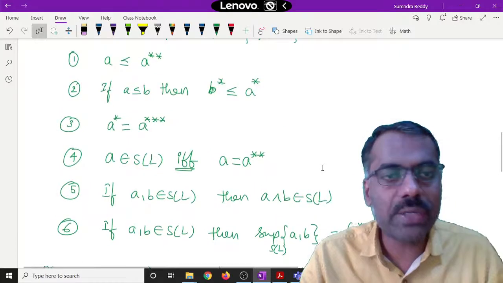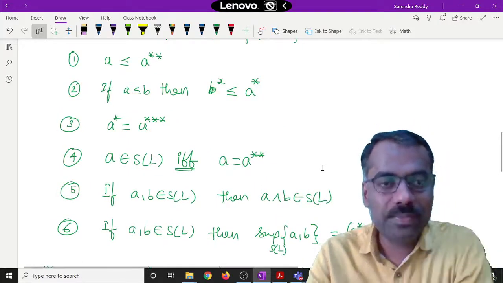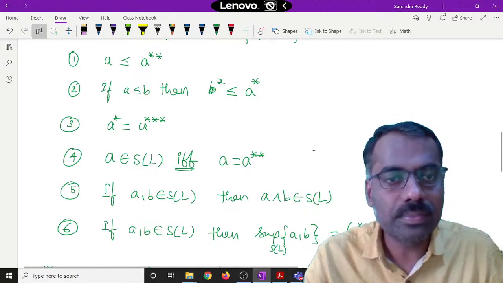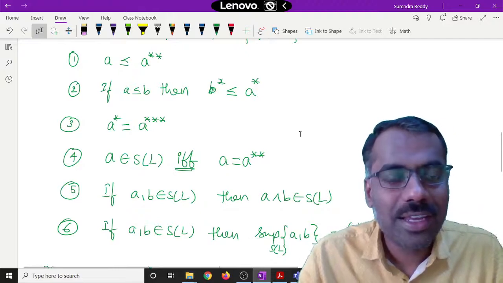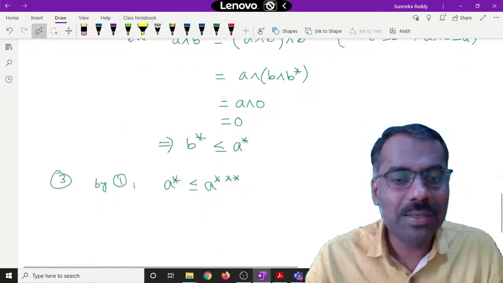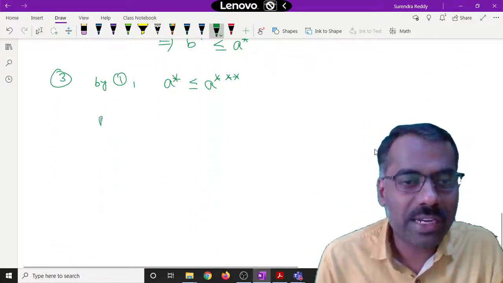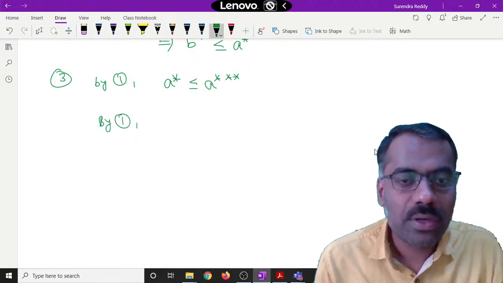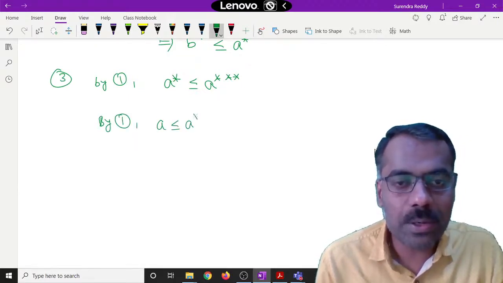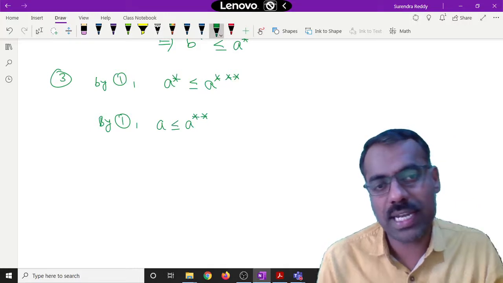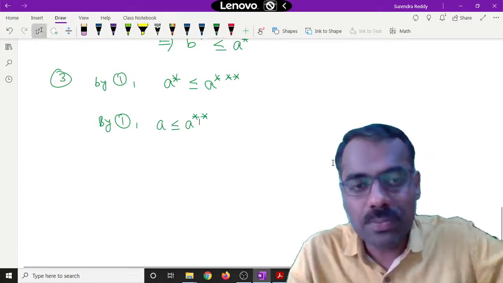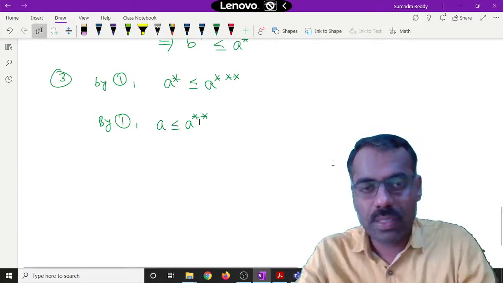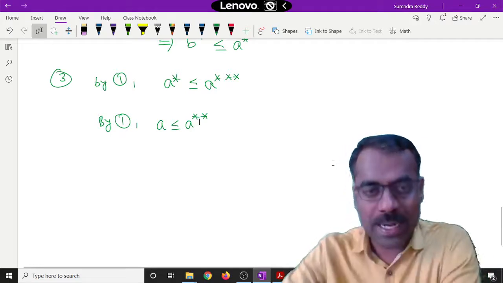Now we want to show the other direction. For that we have to use the second one. How can we use it? By 1 again, we know that A is less than or equal to A double star. Now can we apply 2? Yes.